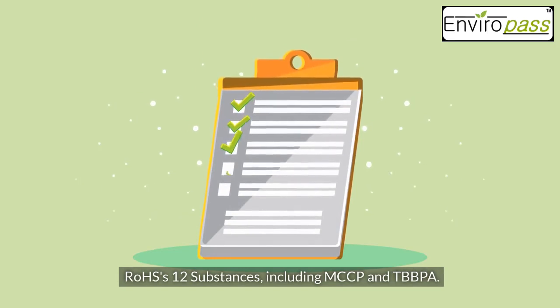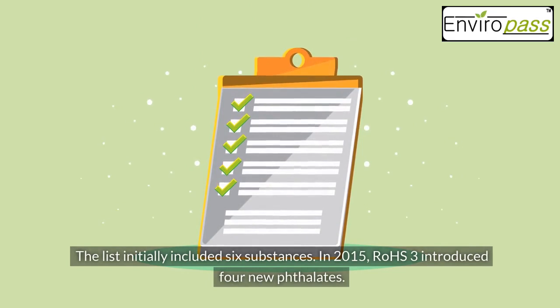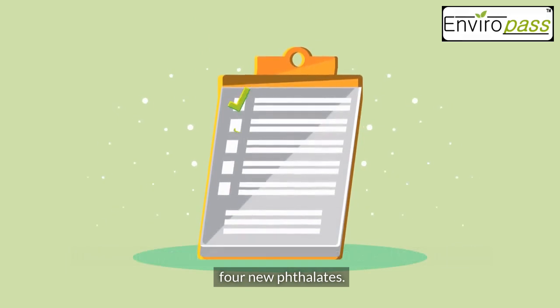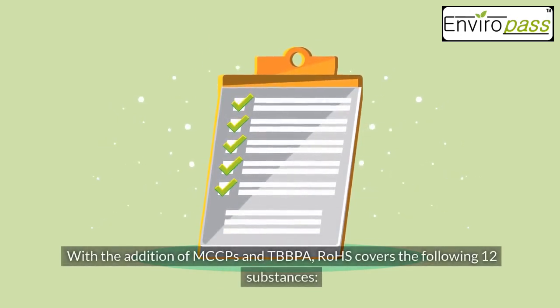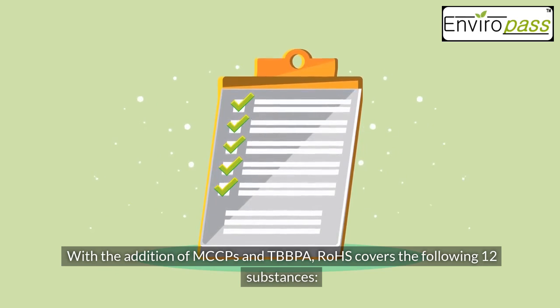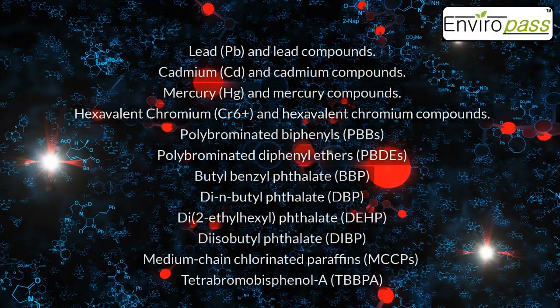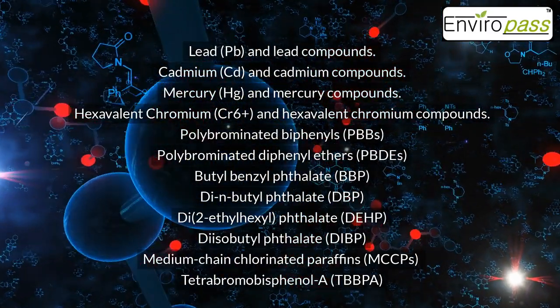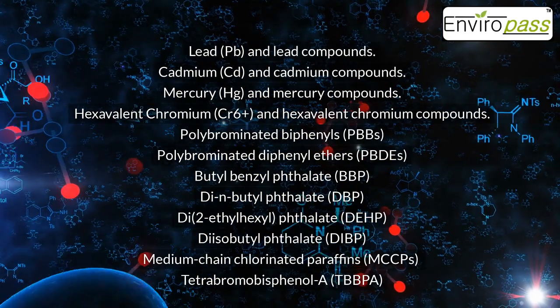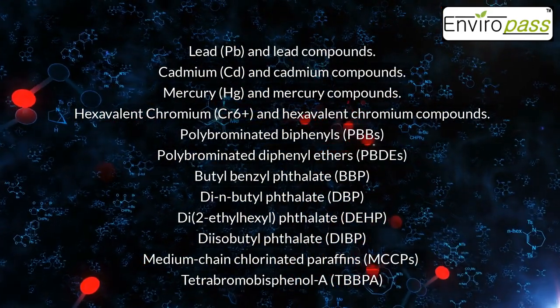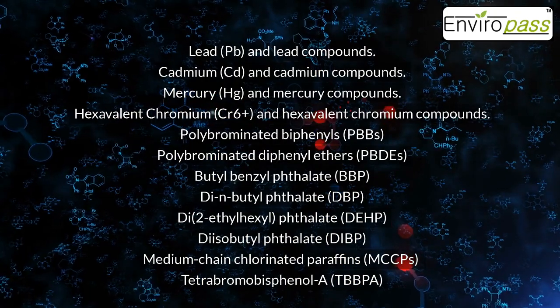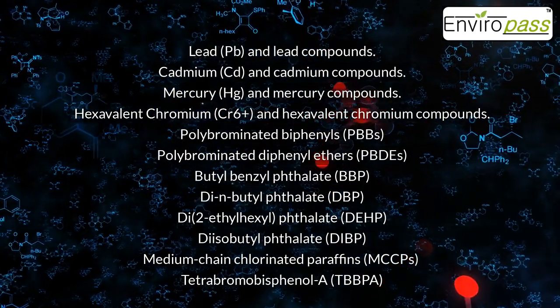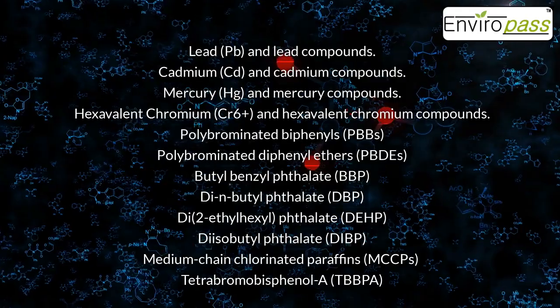RoHS's 12 substances, including MCCP and TBBPA. The list initially included 6 substances. In 2015, RoHS 3 introduced 4 new phthalates. With the addition of MCCPs and TBBPA, RoHS covers the following 12 substances: lead, Pb, and lead compounds, cadmium, Cd, and cadmium compounds, mercury, Hg, and mercury compounds, hexavalent chromium, Cr6+, and hexavalent chromium compounds, polybrominated biphenyls, PBBs, polybrominated